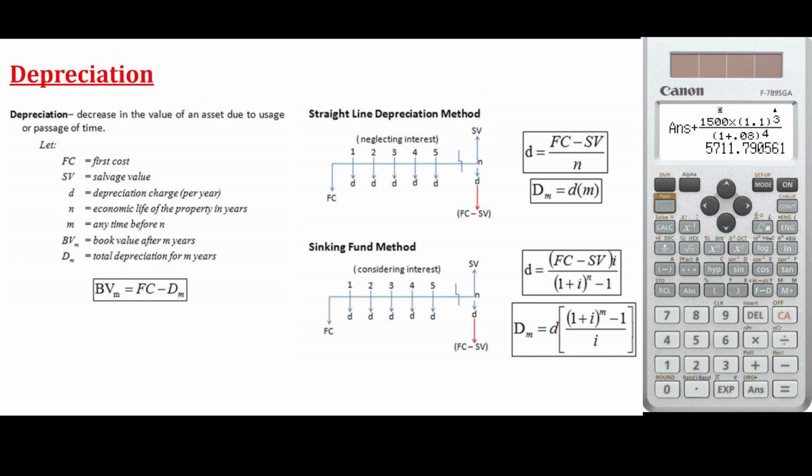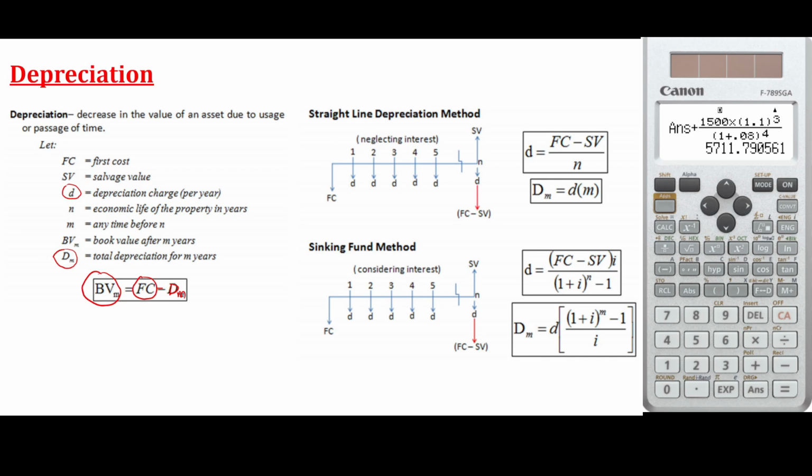Okay, next topic is depreciation. Depreciation is the decrease in the value of the asset due to the usage or passage of time. So we have different formulas for depreciation, but this is the very important one here. Okay? The first cost minus the depreciation. So we have a large D here and we have small d. Small d refers to depreciation per year.